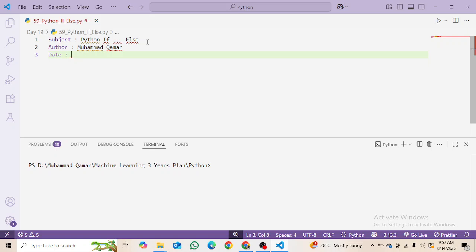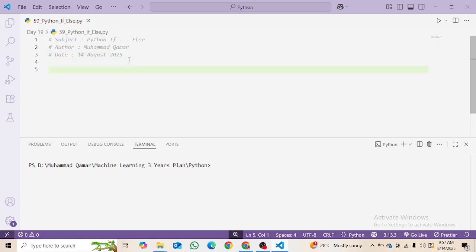Today is 14th August 2025. Make it a comment. You can comment it by selecting it and pressing Ctrl and forward slash, and uncomment it the same way. Then I'm going to make another comment: Python if else.